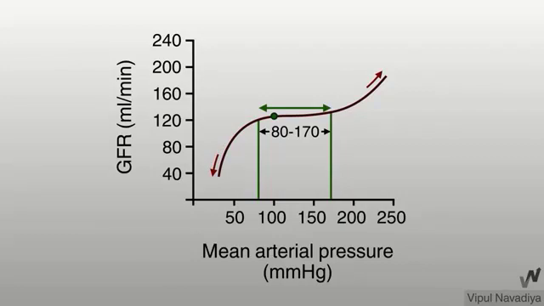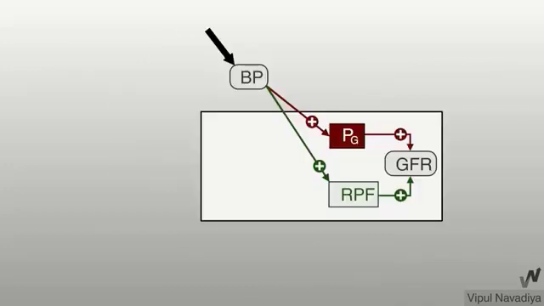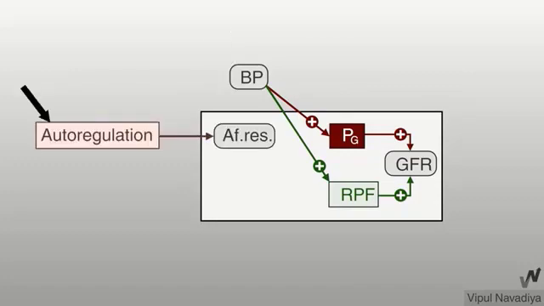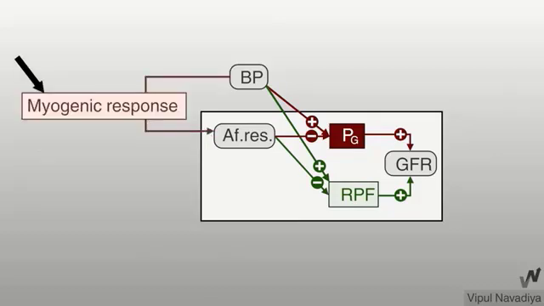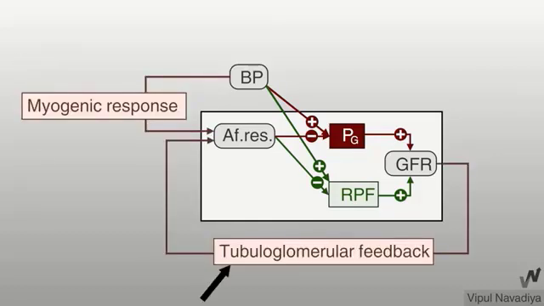So how does the autoregulation keep the GFR unaffected by change in the blood pressure? Blood pressure, as we say, affects the GFR by glomerular hydrostatic pressure and affects the renal blood flow. The autoregulation affects the afferent arteriole resistance by negative feedback, which affects the glomerular hydrostatic pressure and renal plasma flow. The autoregulation functions by two parts: myogenic response and tubuloglomerular feedback. First, we discuss the myogenic response. Both of them affect the afferent arterial resistance pressure.